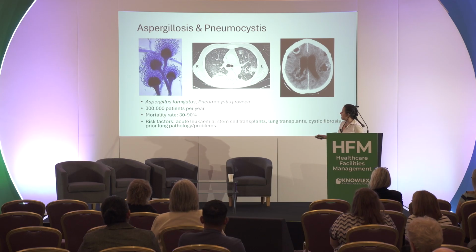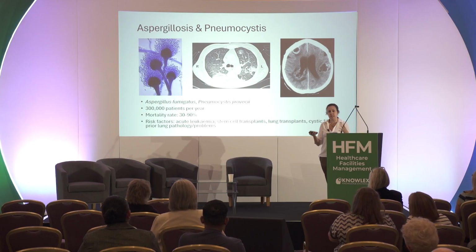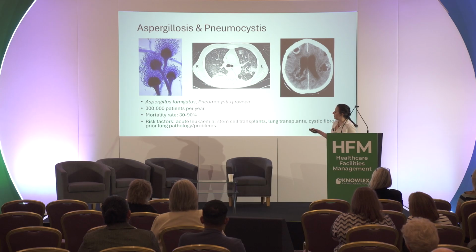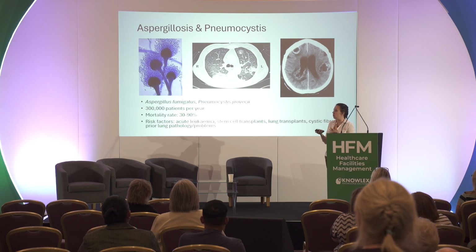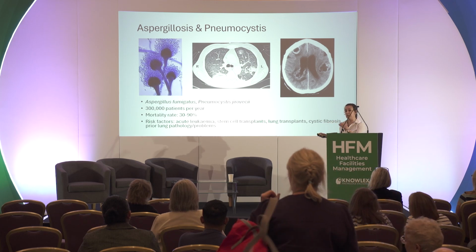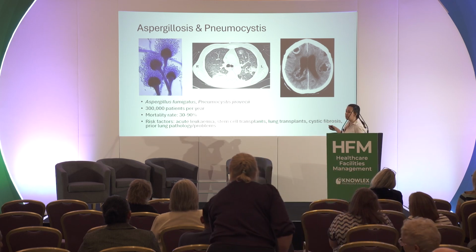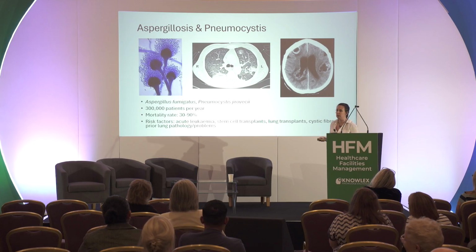What we tend to see, though, in patients who have any kind of immune cell defects, so particularly stem cell transplant patients, any kind of lung transplant patients, any patients with things like cystic fibrosis or COPD, any other sort of lung problems, that's when this fungus can maybe not get cleared as well, and then can germinate and cause problems. And if it escapes from there, if it's not well managed, it can get into places like the brain, and that's where we see the very high mortality rates with these types of infections.